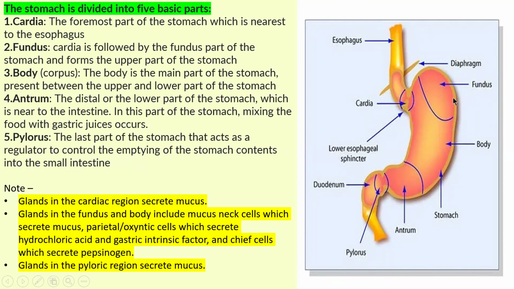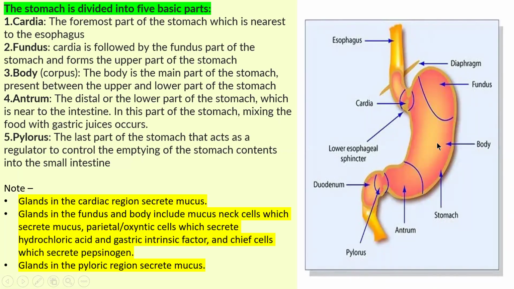Then the fundus. Cardia is followed by the fundus, and it forms the upper part of the stomach. So the cardia is near the esophagus, and the fundus is the upper part of the stomach.